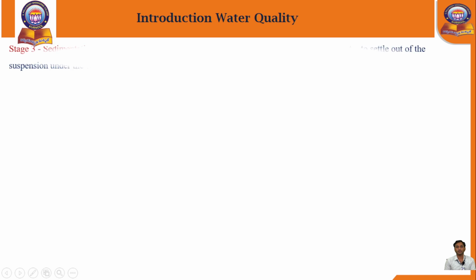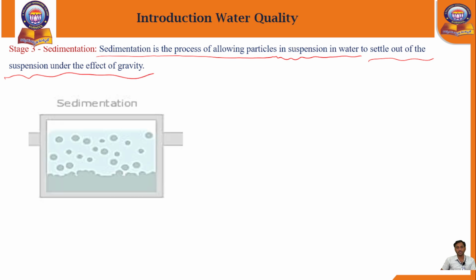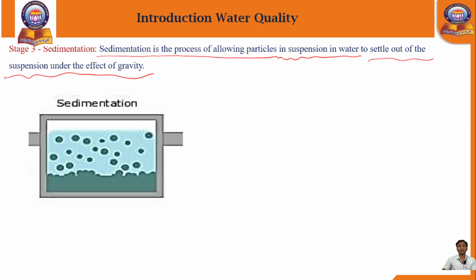Next, the third stage, the sedimentation stage. Sedimentation is the process in the treatment stage which separates all the solid particles from the water. Sedimentation is the process of allowing particles suspended in water to settle out of the suspension under the effect of gravity. Observe here: in the raw water we collected, all the solids and impurities are present. To remove them, we added chemicals such as chlorine powder. After that, what happens?